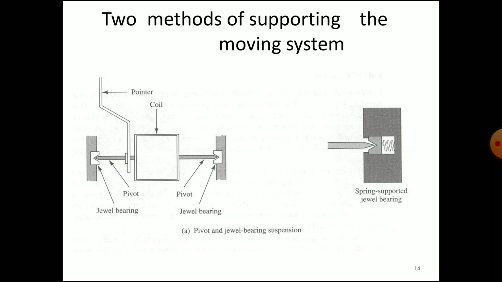So there are two methods of supporting the moving system, that is the pivot and jewel bearing suspension. The pivot is the rod which is placed in between the jewel bearings. On that pivot a coil is kept and that coil is connected with the pointer, and there is a spring supported by the jewel bearings. Go through this diagram, you will understand what a pivot is, what the jewel bearings are, how to put a coil, and how to connect the pointer.